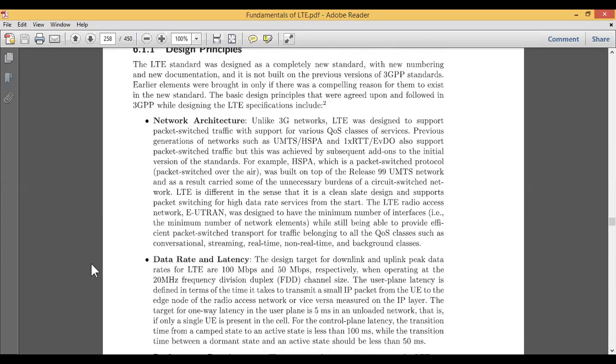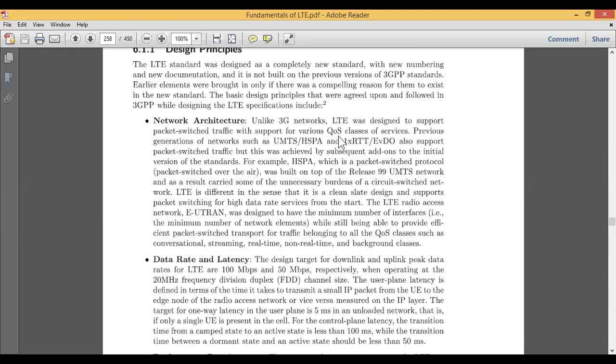What is network architecture here? LTE, unlike your 3G network, focuses only on 4G and onward. LTE is designed so that the network is always a packet switching network, such that it can support various qualities of service.